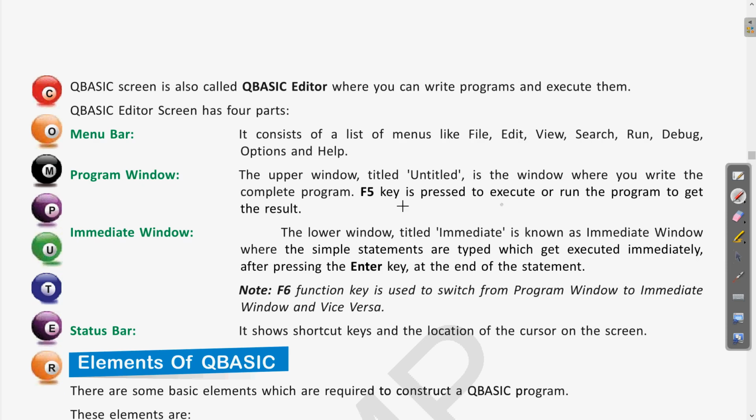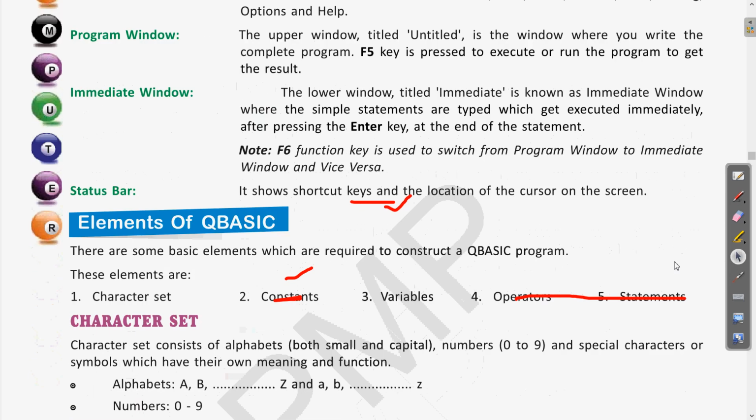Okay, then we have seen 2 keys, one is the F5 key and another is the F6 function key. So what is the use of these? F5 is used for running any program. To execute it and get the result of that program, we can press the F5 key. Then F6 is used to switch from the program window to the immediate window, or from the immediate window to the program window, both are possible. So from one to another we can switch using the F6 function key. Clear?